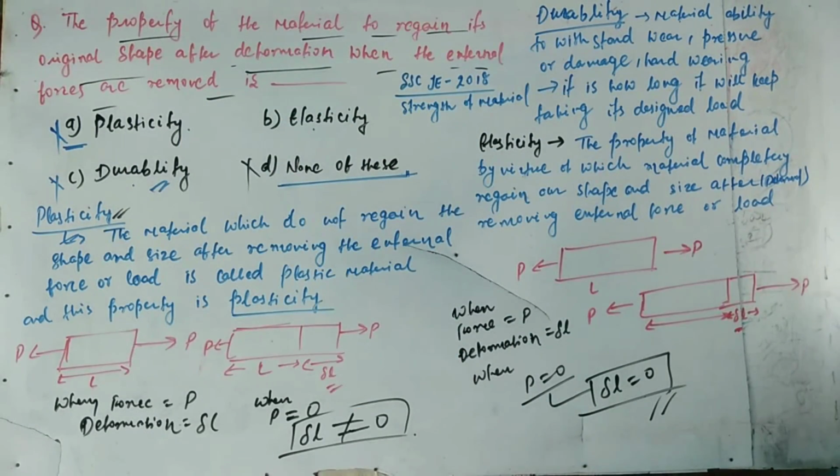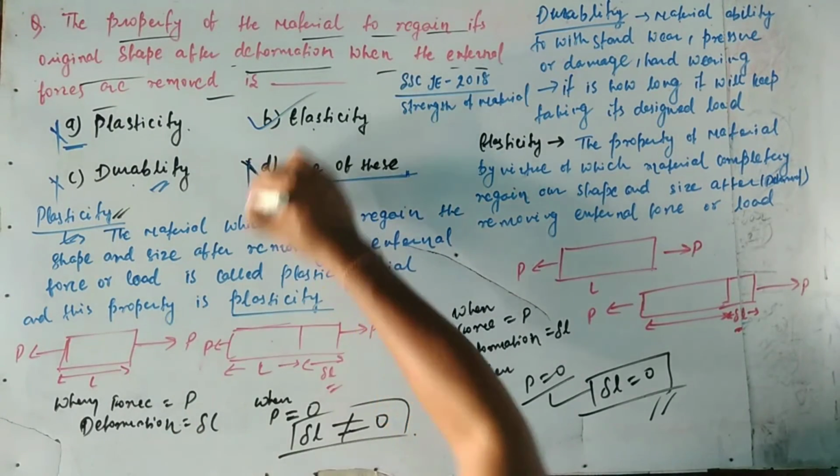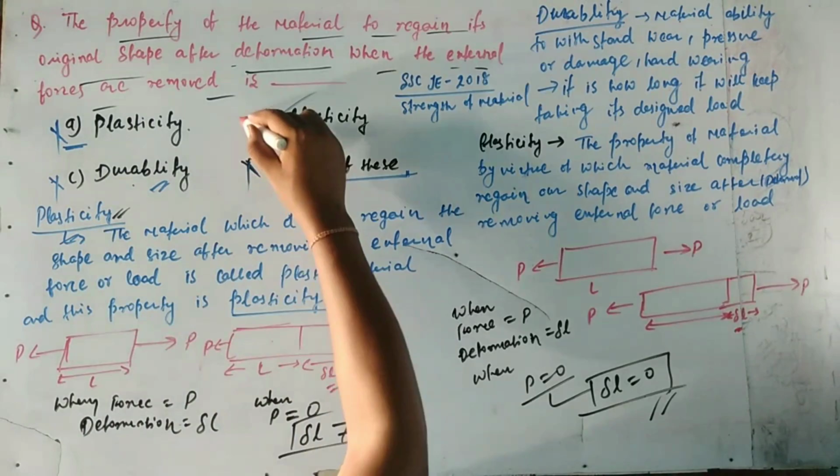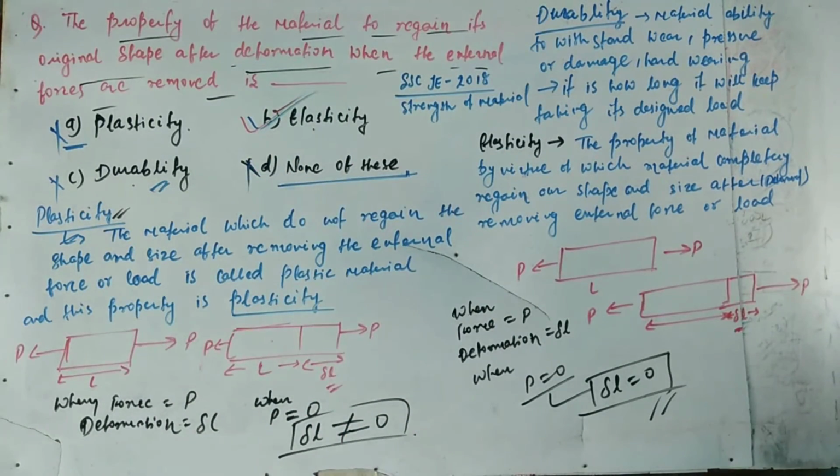So the answer is option B, elasticity. The property of the material to regain its original shape after deformation when the external forces are removed is elasticity. The correct answer is option B, and options A, C, D will be wrong. So for this question, the correct answer is option B, elasticity.